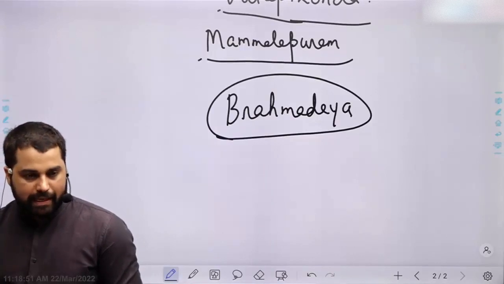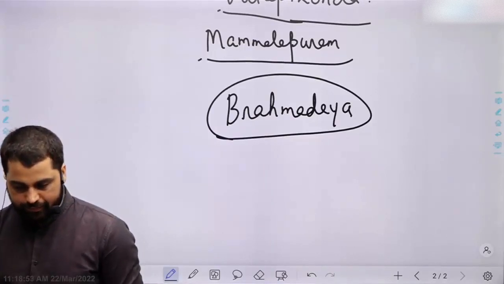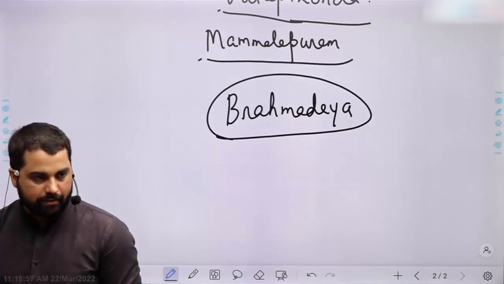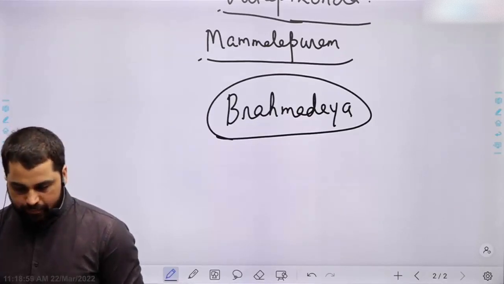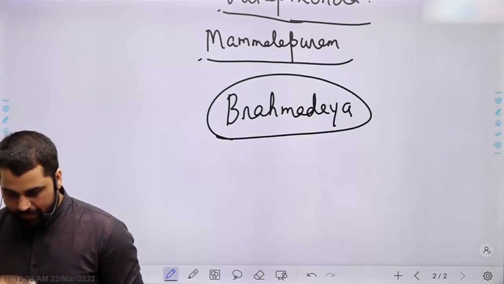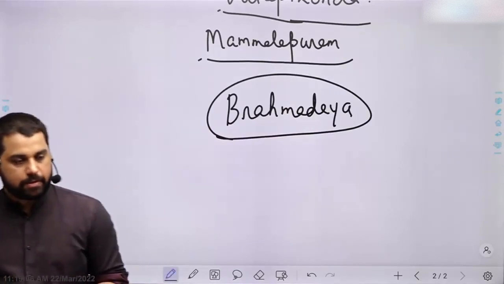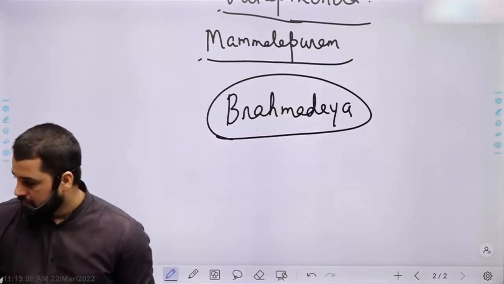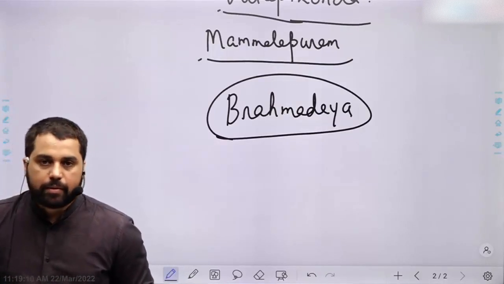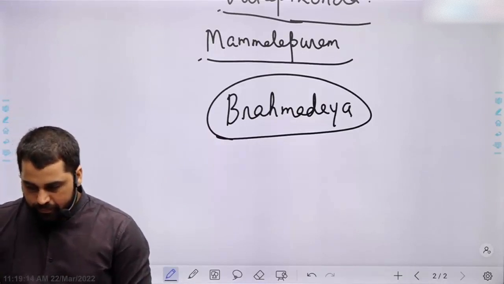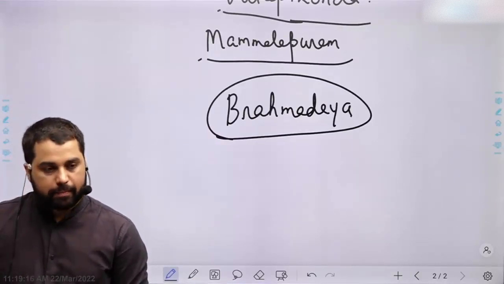Sanskrit was the main language. However, Tamil was spoken by most of the people.